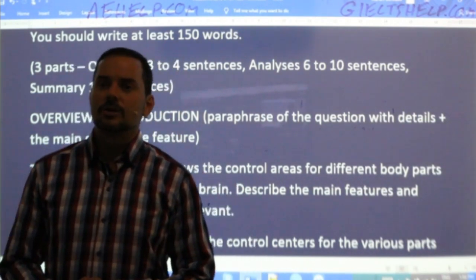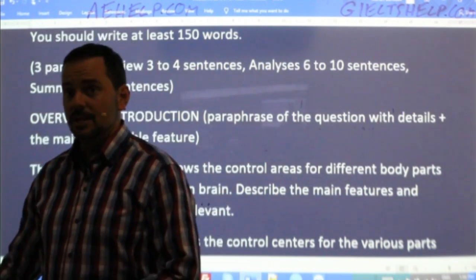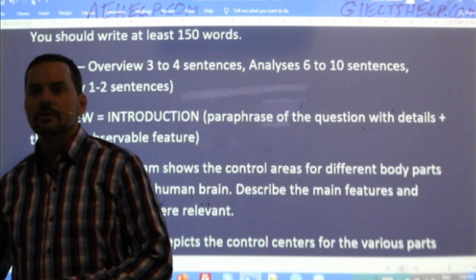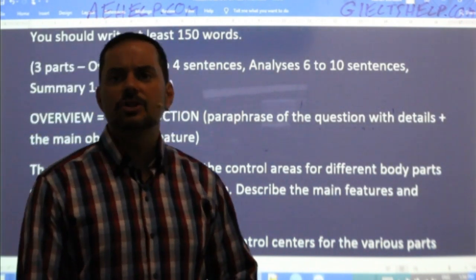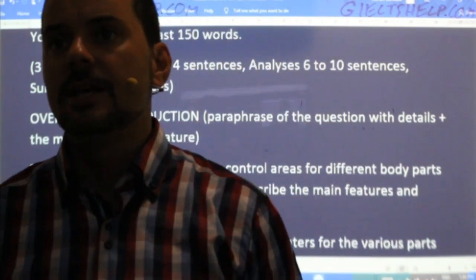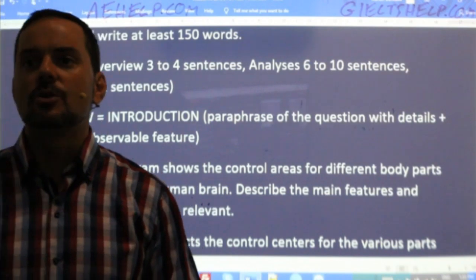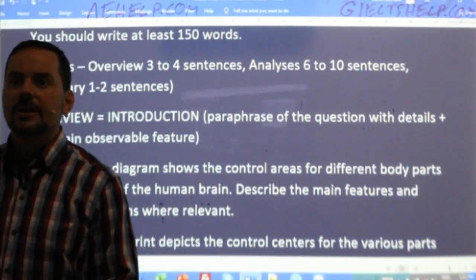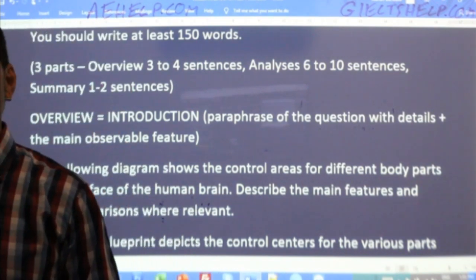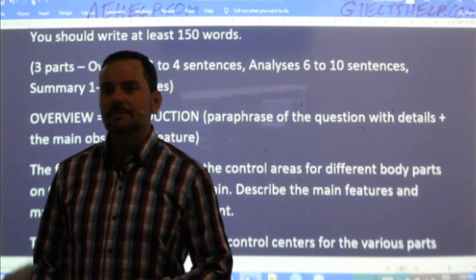Yuru Meng, good to see you in class, says the diagram demonstrates command zones. Very nice, Yuru. Let me just finish that up, Yuru. So the diagram demonstrates command zones for various body parts on the surface of the human brain, divided into two regions, primary motor and somatosensory area. Yeah, okay, that works. You're really nice paraphrasing. Command zones, sure, why not? That works, all right. Looking good as well.